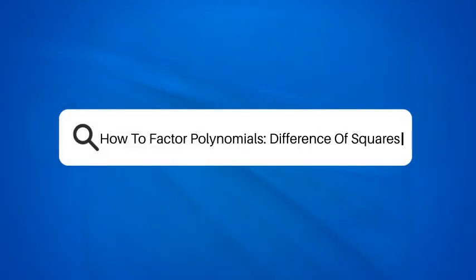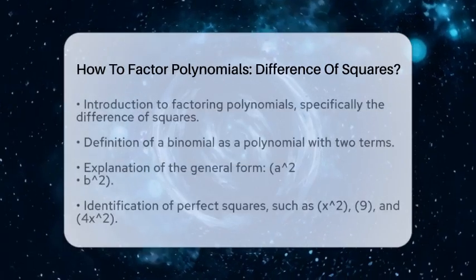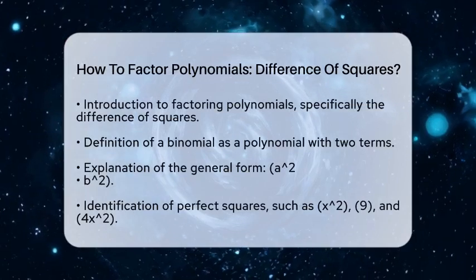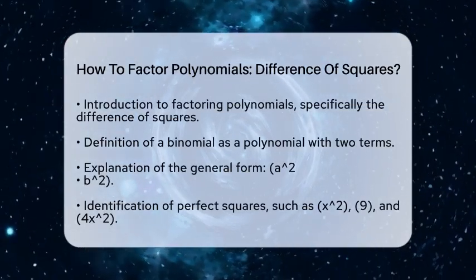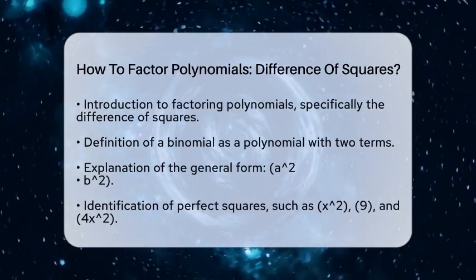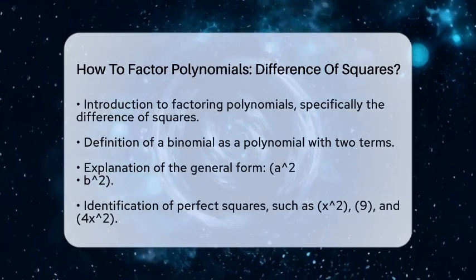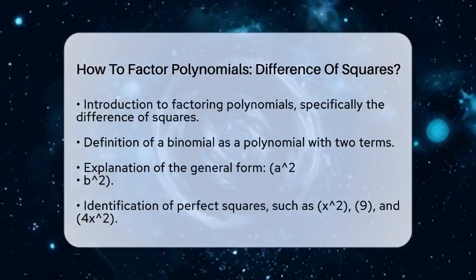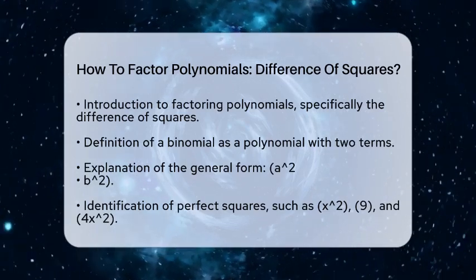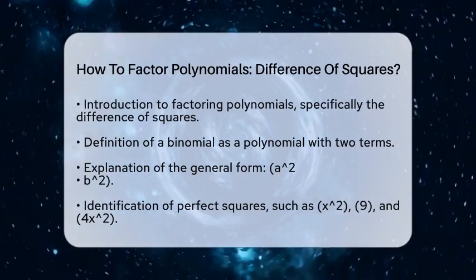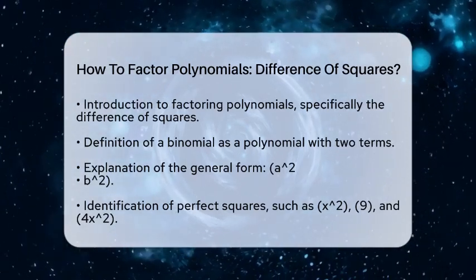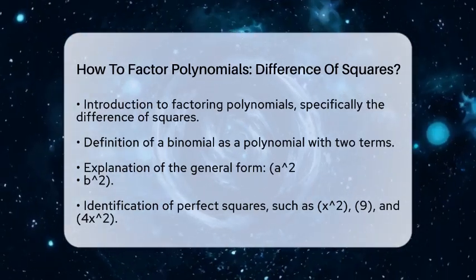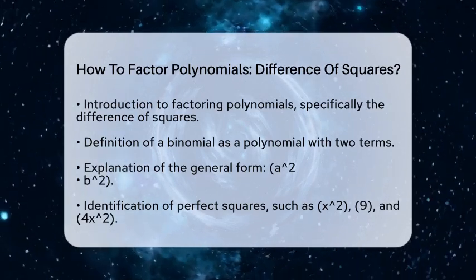How to factor polynomials, difference of squares. Have you ever looked at a polynomial and wondered how to break it down into simpler parts? One common method is factoring the difference of squares. This technique is handy when you have a binomial, which is just a polynomial with two terms, and both terms are perfect squares separated by a subtraction sign. The general form you will see is a squared term minus another squared term, like a^2 - b^2.